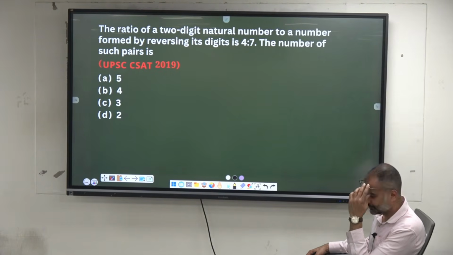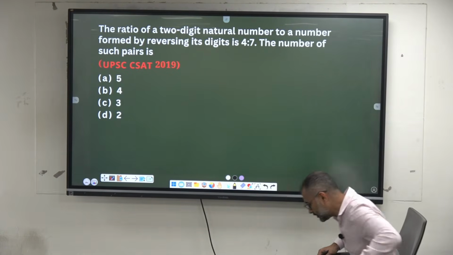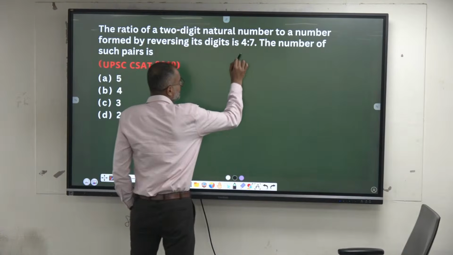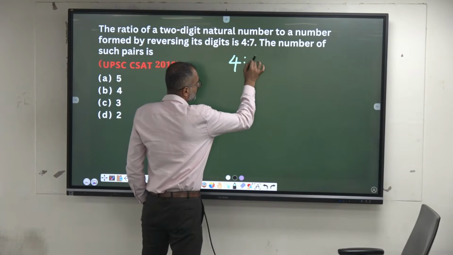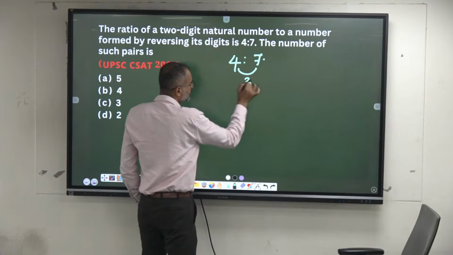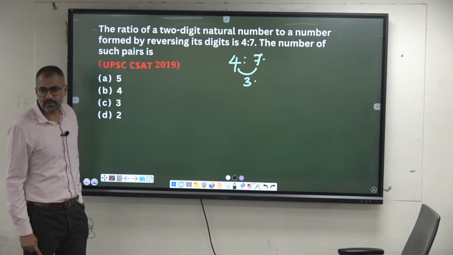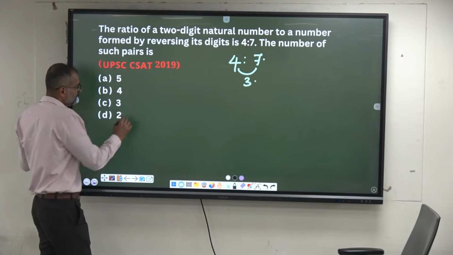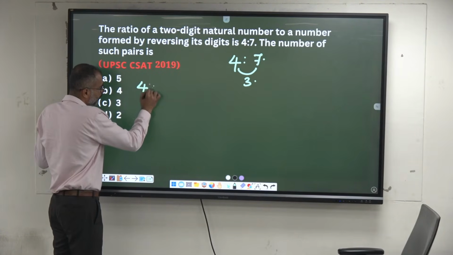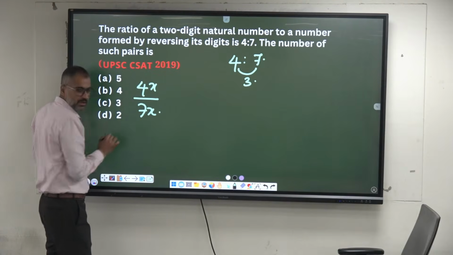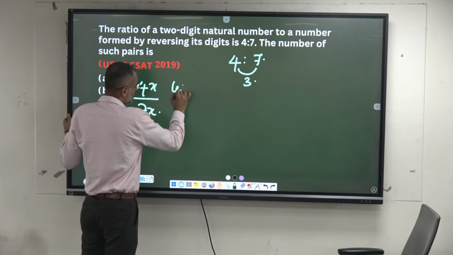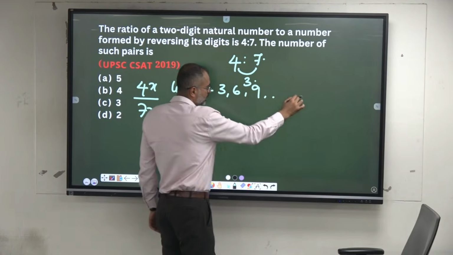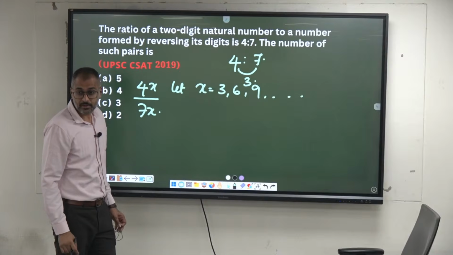Four pairs. See, you can say the difference here is how much? There is a difference of 3. Take the multiples of 3 like this, meaning 4x and 7x are the numbers. Let the x value be multiples of 3, like 3, 6, 9, and so on. Can we consider this?